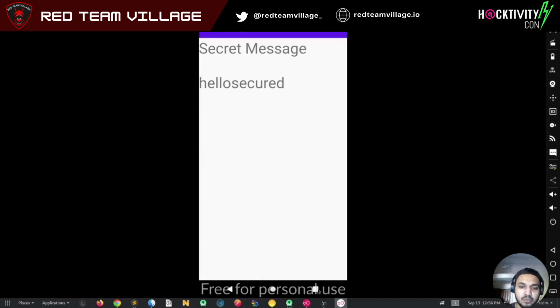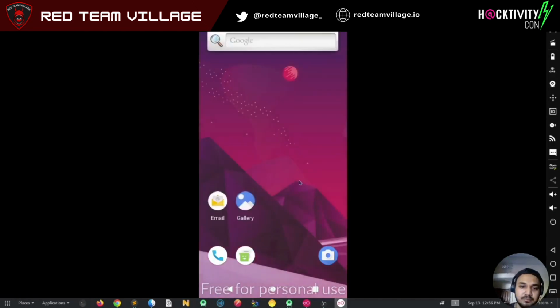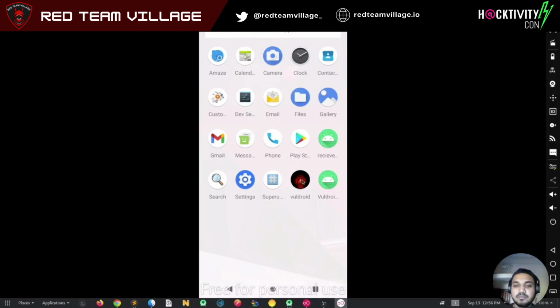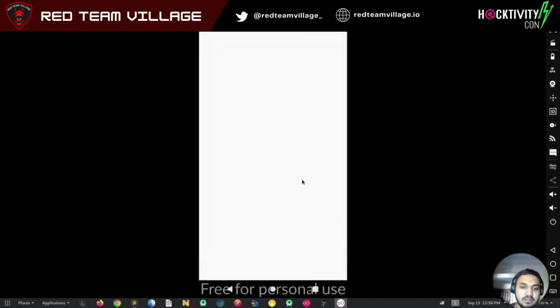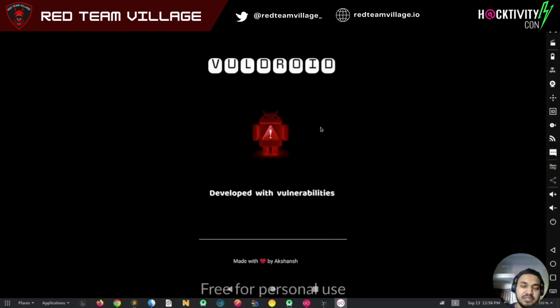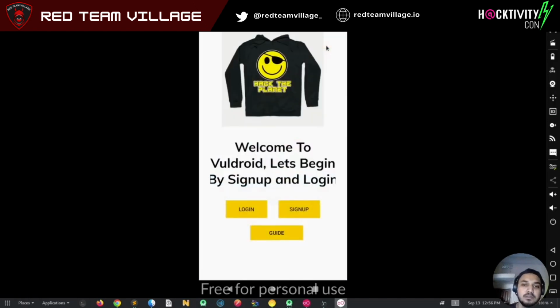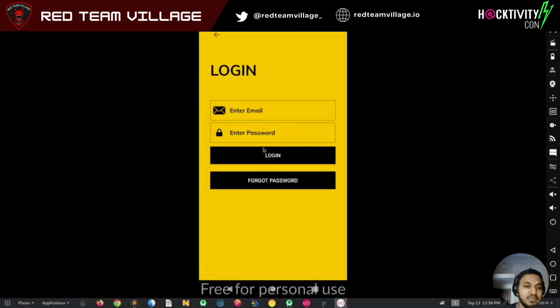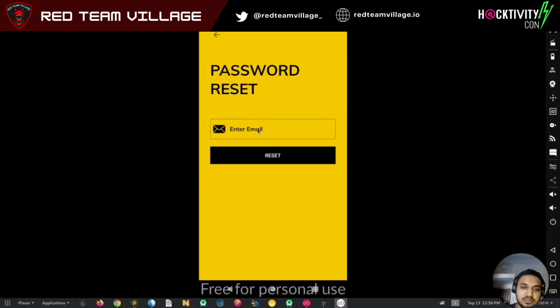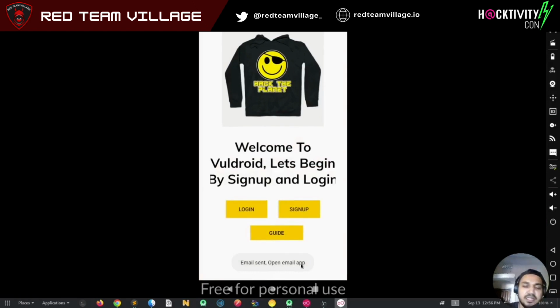Now let's move to our second exploit, which is also a bit interesting. In the application during sign up, we had seen there was an option to request a password reset as well. So let's use that. Here's a flaw in the password reset. Let's first request a password reset token. Okay, email sent, open email app.